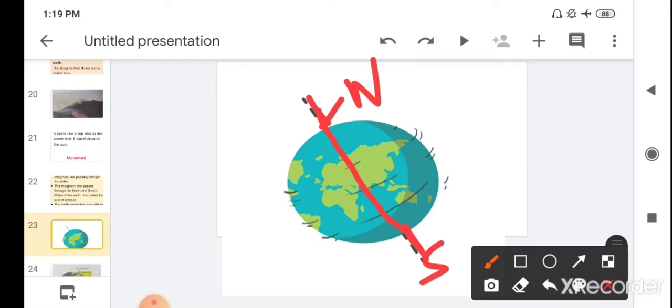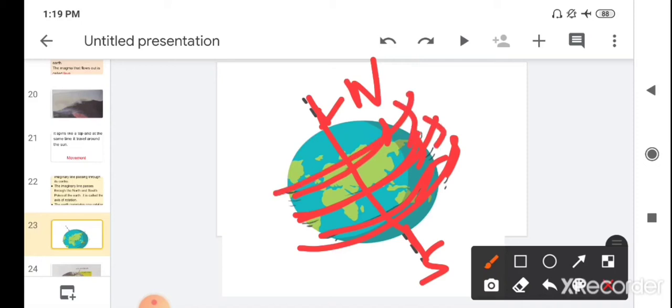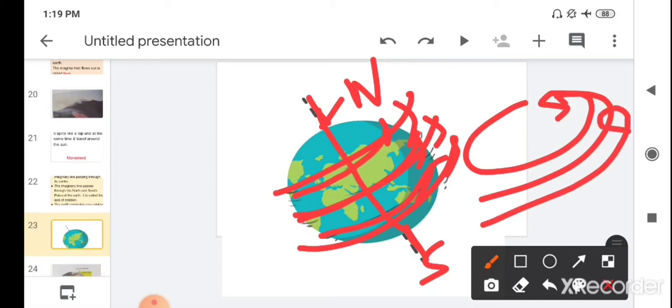So this is the axis, and when the earth moves like a spin, this imaginary line which passes through the north pole to the south pole is called the axis of rotation of the earth.